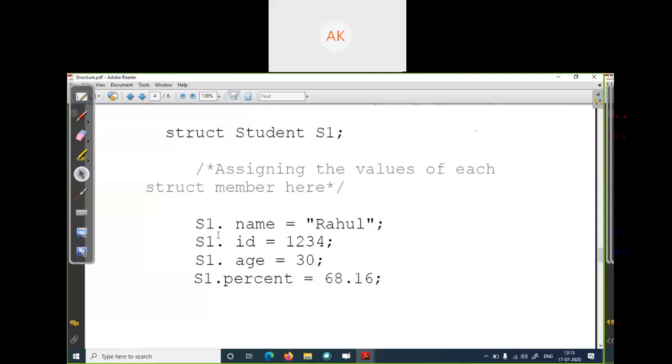But this order you can change. You can assign roll number first, then name, then age, then percent, or you can set the percent first, then name. You can follow any order if you are individually assigning all the values one by one. Firstly you define the age, then name, then percent, then ID. There is no restriction. But in the first case, we have to follow the sequence.